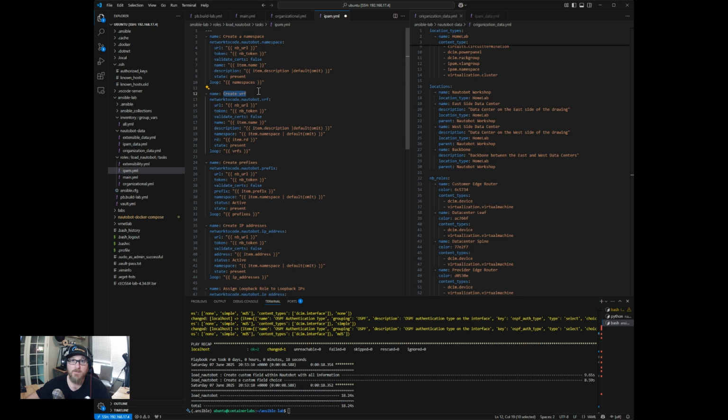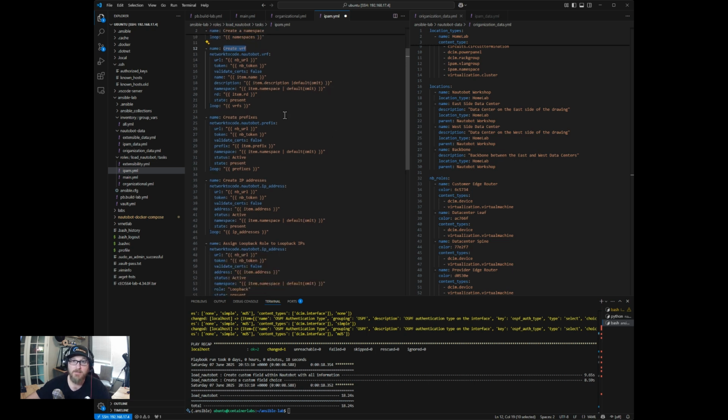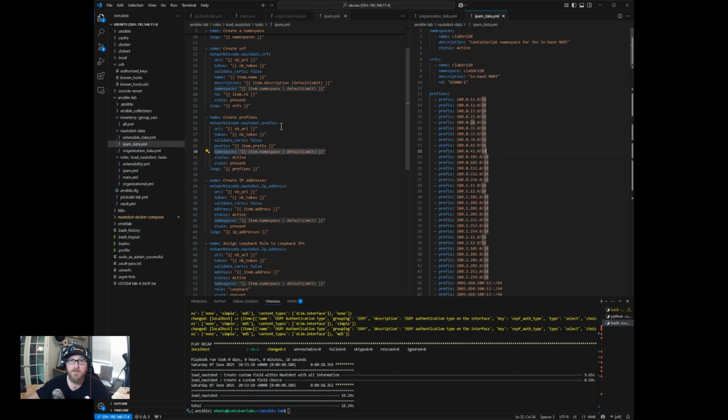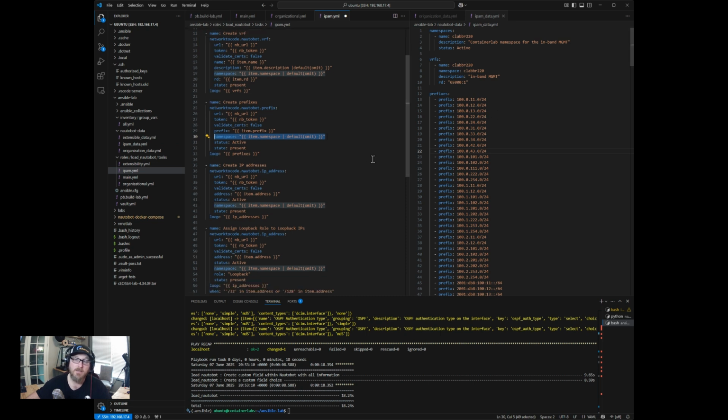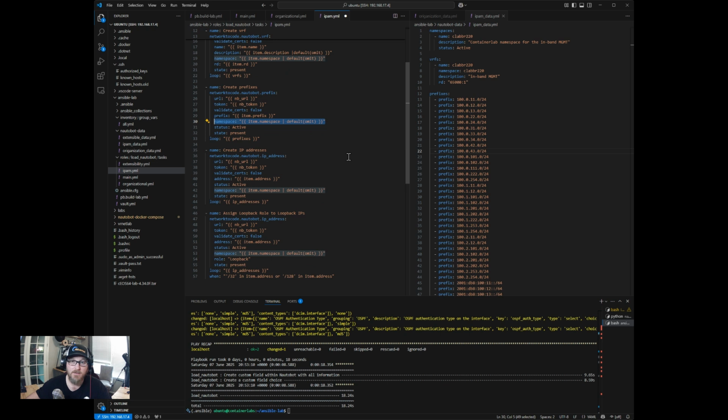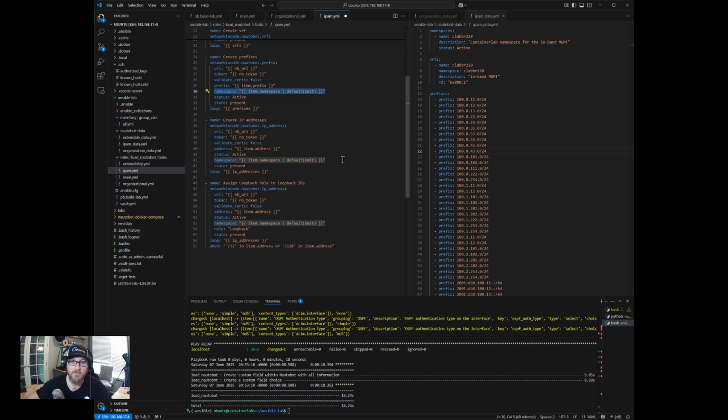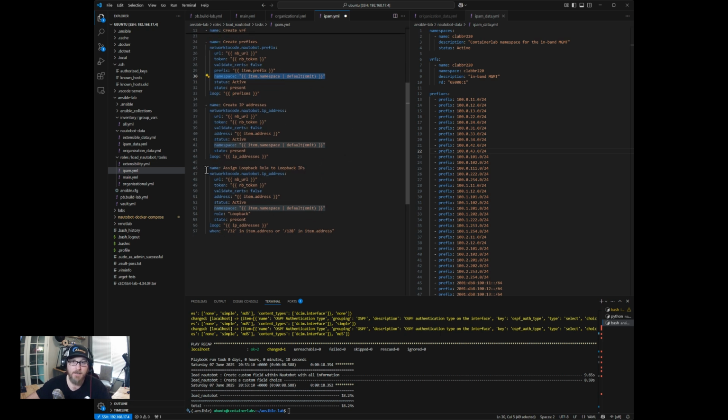From the top, of course, we have to create the namespace before we can assign anything to it. Same goes for the VRF. We have to create that before we can assign a VRF to a namespace, and then we can create the prefix. And so what I'm using here is the default omit. In case I don't have a namespace in the data over here, then I just want to omit this field from being filled out so it doesn't create an error when it doesn't exist on the data we're inputting.